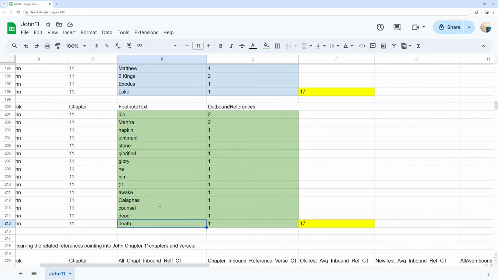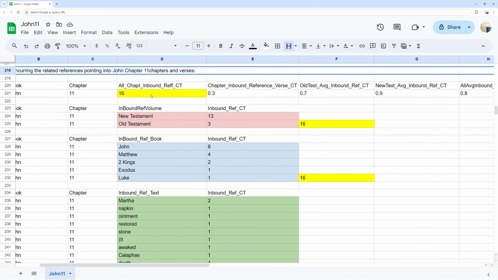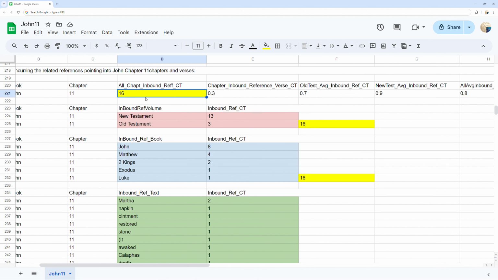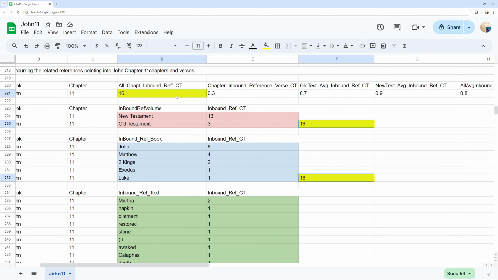Verse counts and the words incurring the related references pointing into John chapter 11 verses. You can see in yellow the total inbound related references pointing into John chapter 11 at 16 references, as well as the counts per each verse in John chapter 11 and the average inbound reference per verse at 0.3 per verse, and the per verse rates for the Old Testament, New Testament, and both to the right for comparison.